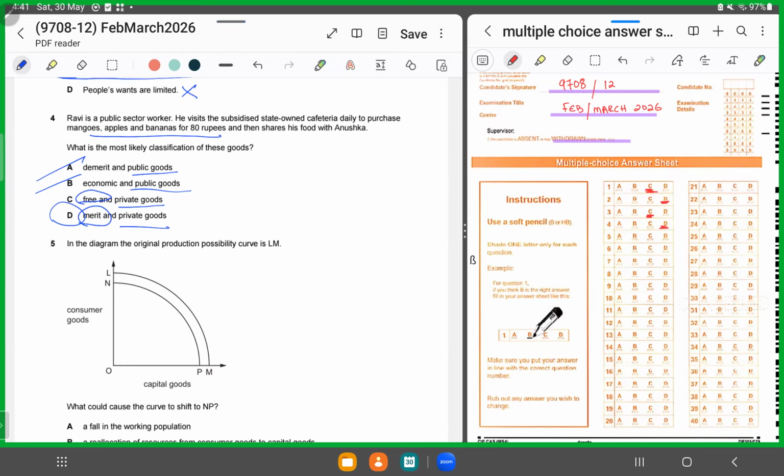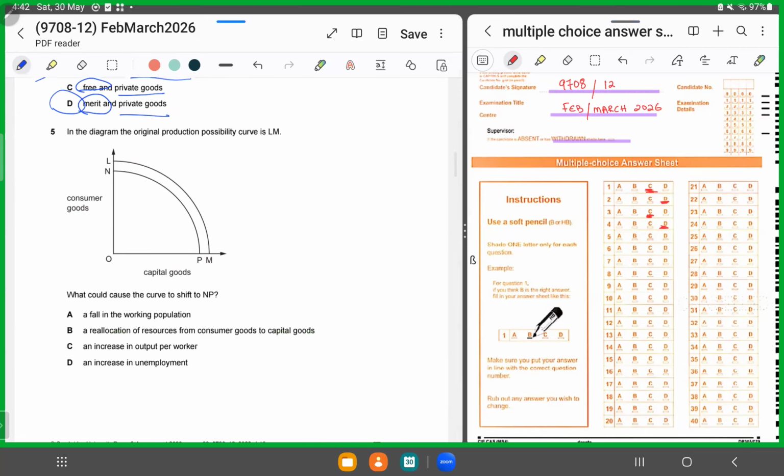Easy. Number 5. In the diagram, the original PPC is LM. So LM is the initial PPC curve. Now what happened? What would cause the curve to shift to NP? Now the entire PPC curve shifted inwards. Now the vertical axis displays the consumer goods, the horizontal axis displays the capital goods. Now they're asking how or why did the entire PPC shift inwards from LM to NP?